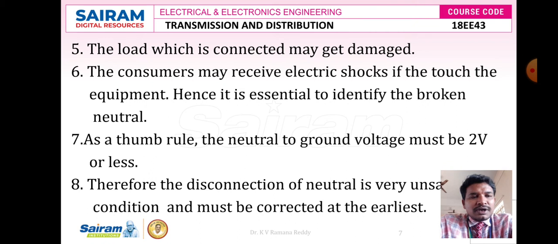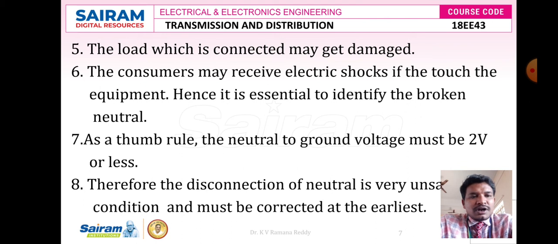So we can say that 2 volts is the limit: the neutral voltage should not be more than 2 volts. If it is less than 2 volts, only then is it safe to operate the devices, isolated from electric shocks and protected from the huge currents connected to the various loads.